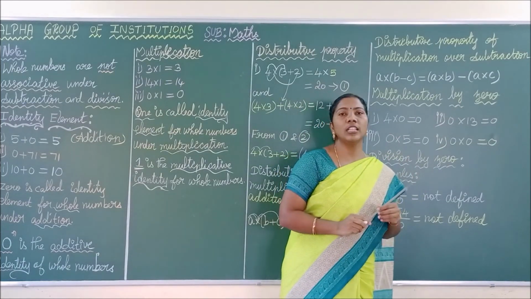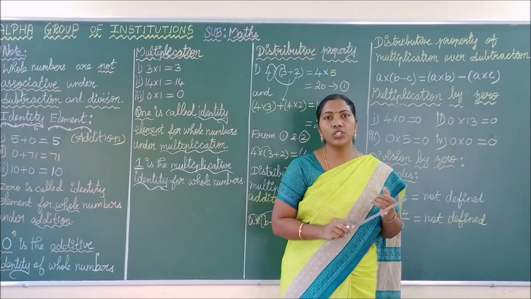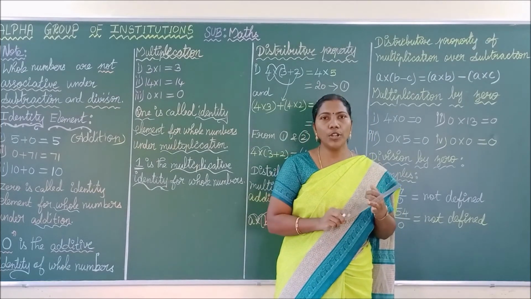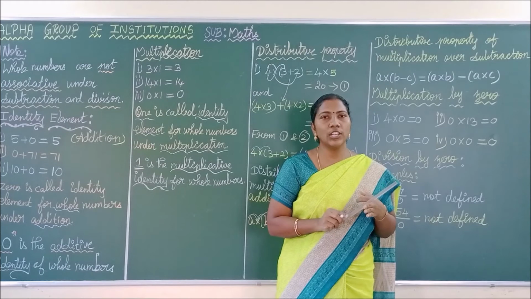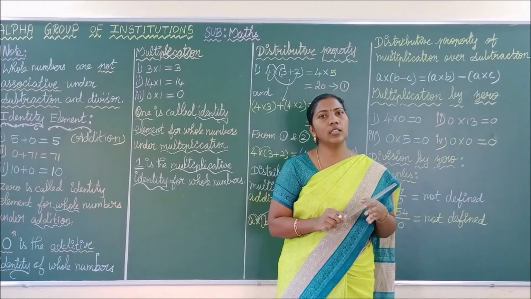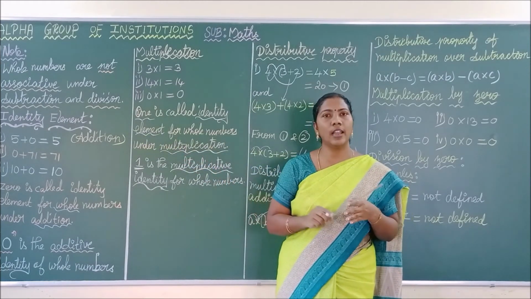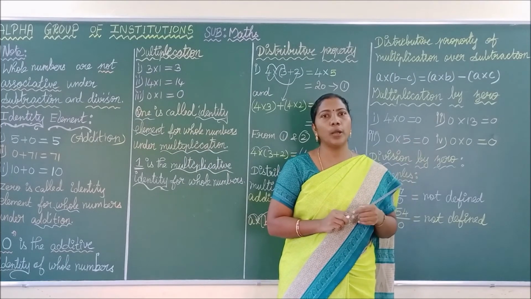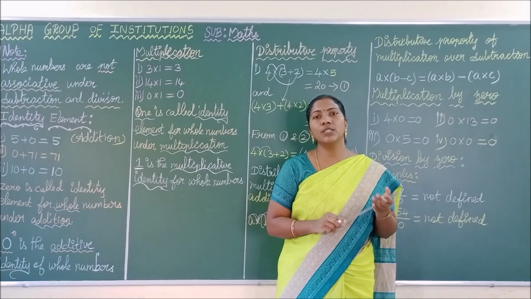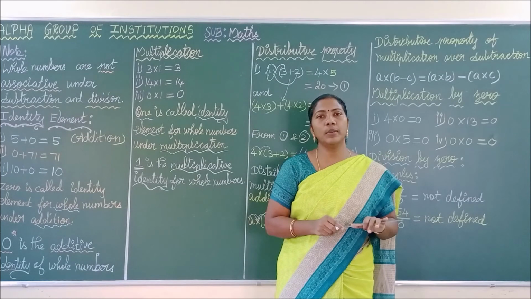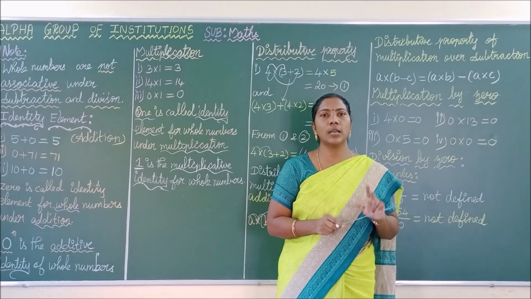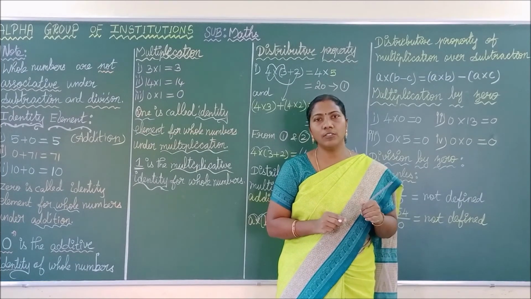That's all about the properties. So far, what are the properties we have seen? Closure property, commutative property, associative property, identity. Here we have seen identity element and then distributive property. These are the properties we have seen for whole numbers for the operations addition, subtraction, multiplication and division.